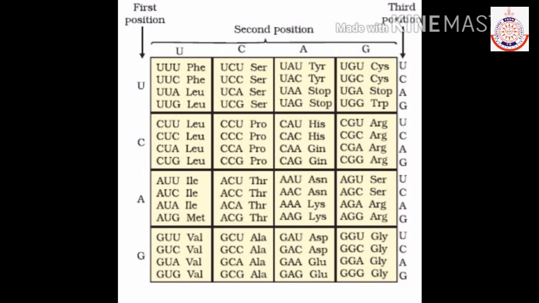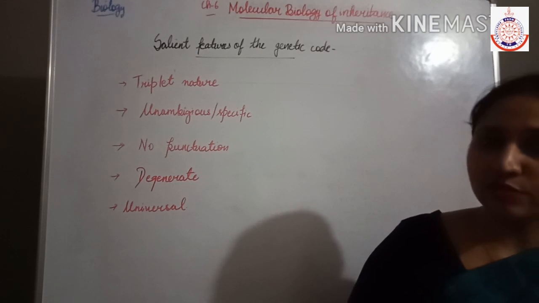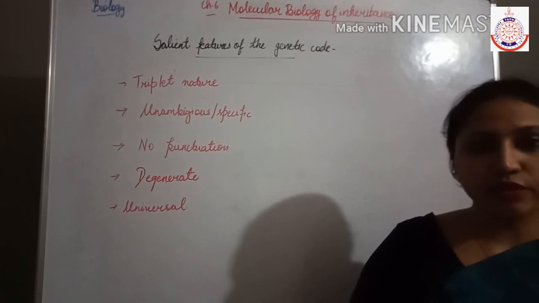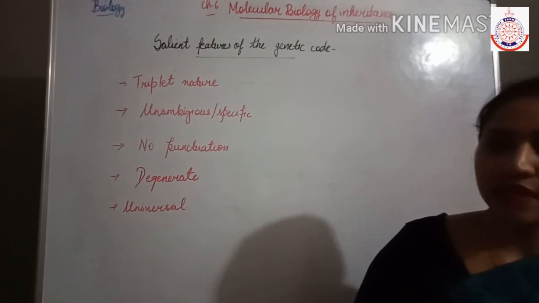And you can see here that one amino acid is coded by many codons like CUU, CUC, CUA, CUG. They are responsible for encoding the same amino acid, that is leucine. So now next students, we will discuss the features of the genetic code.